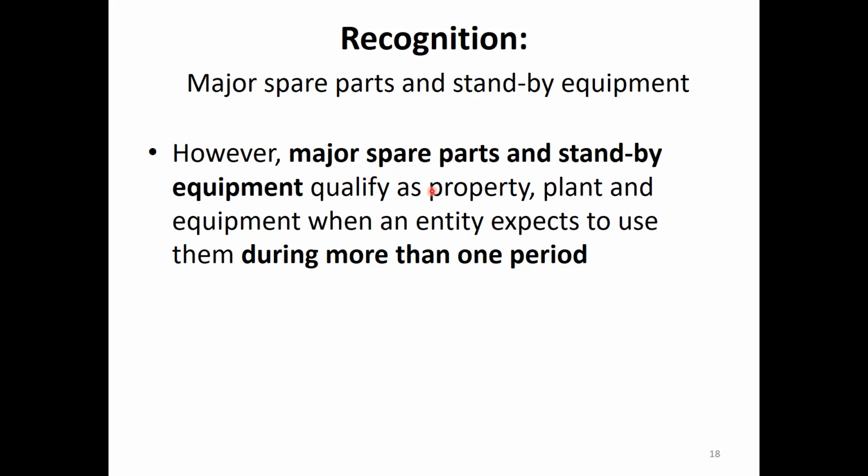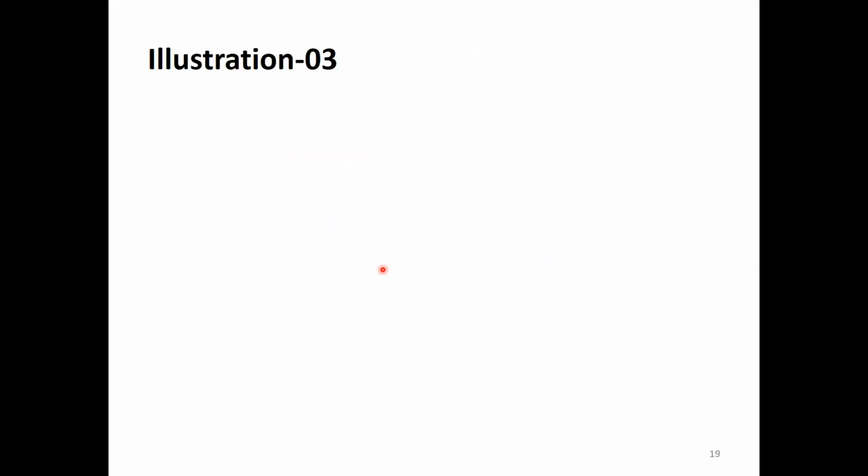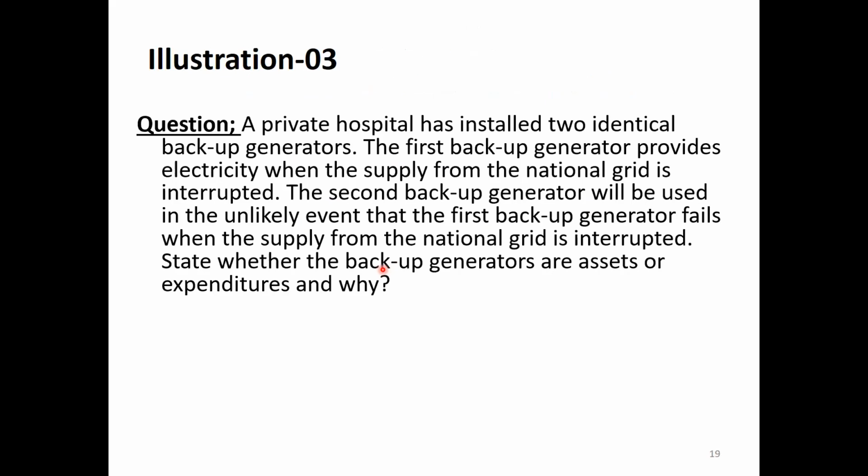However, major spare parts and standby equipment qualify as property, plant, and equipment when an entity expects to use them during more than 1 year. See the generator, it is used for more than 1 year and not frequently used. See the illustration.